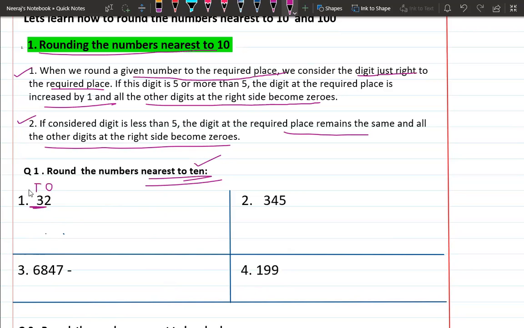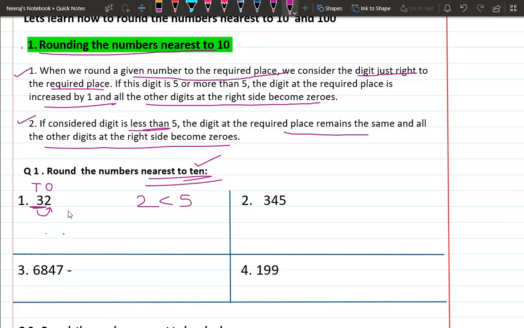right? And after it, what you have to see? You have to see the digit just right to the required place. And the required place is the tens place. You have to see the digit which is right to the tens place. And the digit is 2. If the digit on the right side of the tens place is less than 5, now we know that 2 is less than 5.